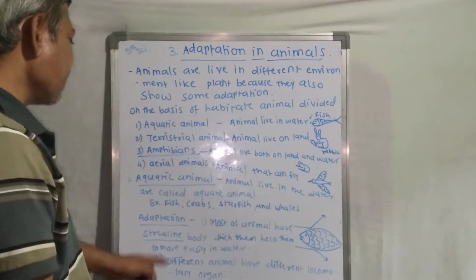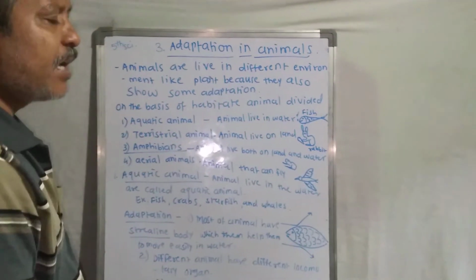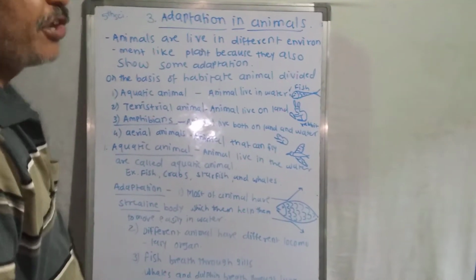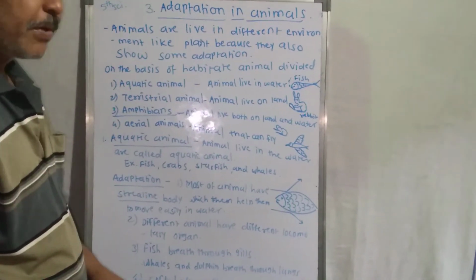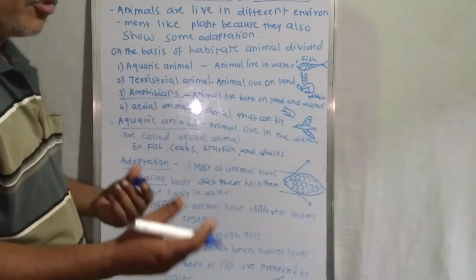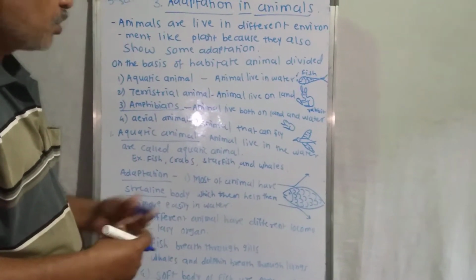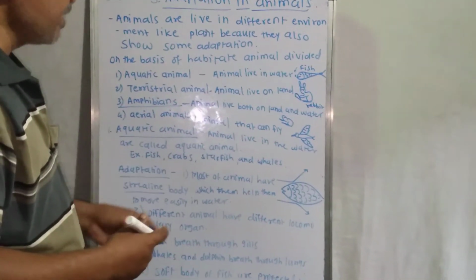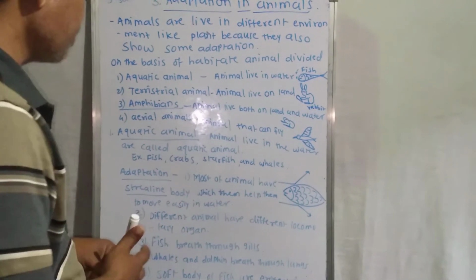The second adaptation is that different animals have different locomotory organs. Different aquatic animals have different locomotory organs. Which animals live in the water?